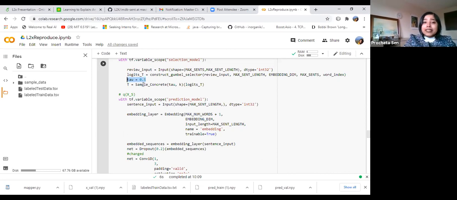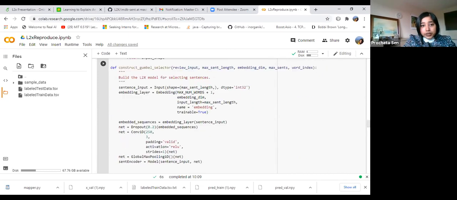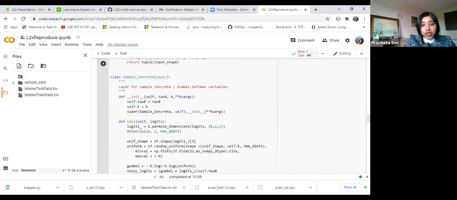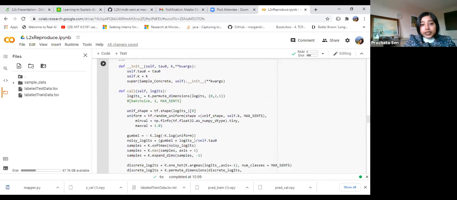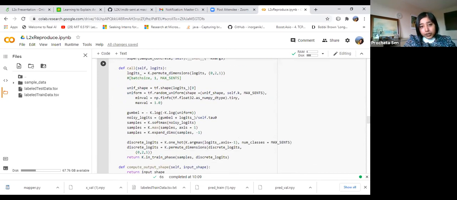Now, what is this sample underscore concrete function? Once we have this logits t, we call this sample underscore concrete function. Remember that part where I showed that using Gumbel softmax, I am doing element-wise multiplication of V and X. That is all happening within this part of the code.